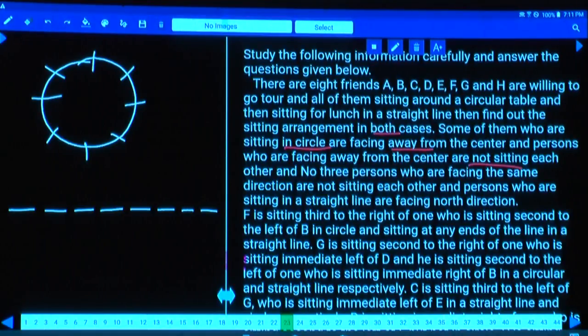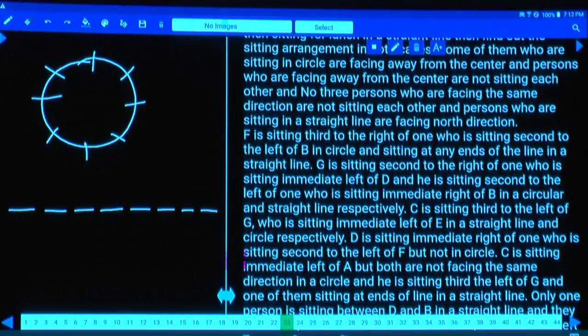And no 3 persons who are facing the same direction are sitting next to each other, isn't it? That means, of the remaining persons who are facing towards the center, not more than 3 are facing towards the center. Clear? And persons who are seated in a straight line are facing towards the north direction.